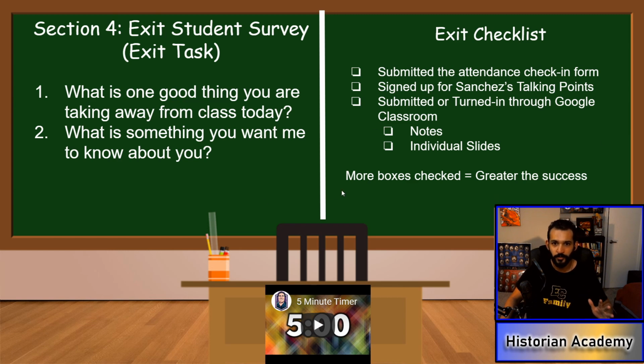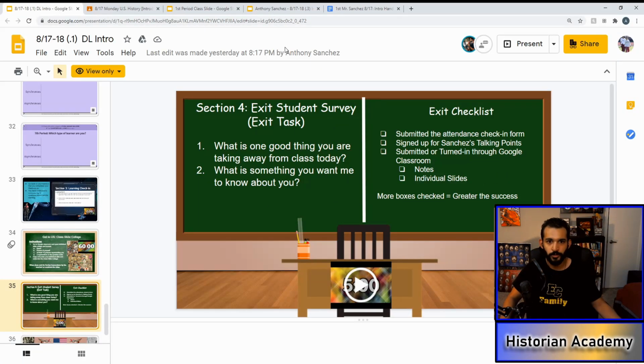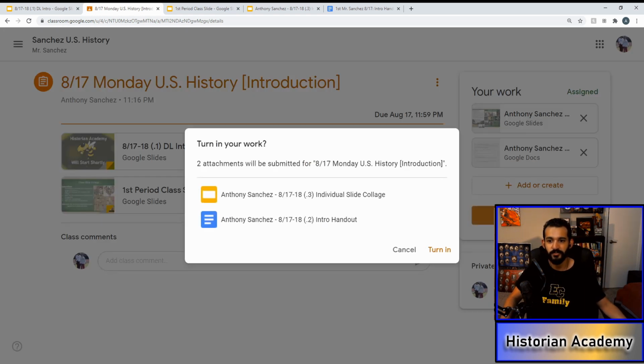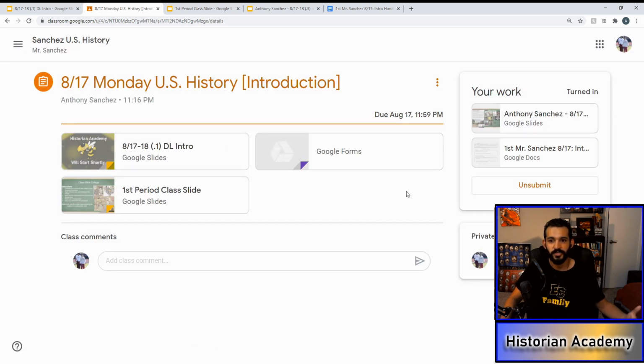Now, how do I turn in work? Well, I'm about to show that right now. So you're going to go back to your assignment. And you already have your assigned work over here. You've already finished it. You don't need to add it here. It's already there. So all you need to do is click this, turn in. It'll come up, turn in your work. 2 attachments will be submitted. Yep, those are the ones I want to submit. And go ahead and turn it in. Now, once it's turned in, it'll say turned in up here, and you're done. You're done with today. You don't have to see this face anymore. That's it. Sign off. We are good.